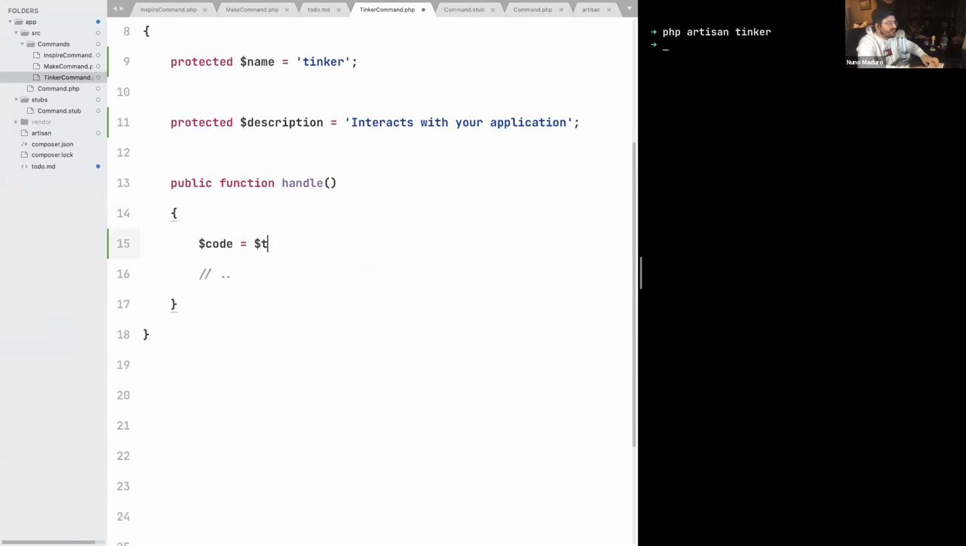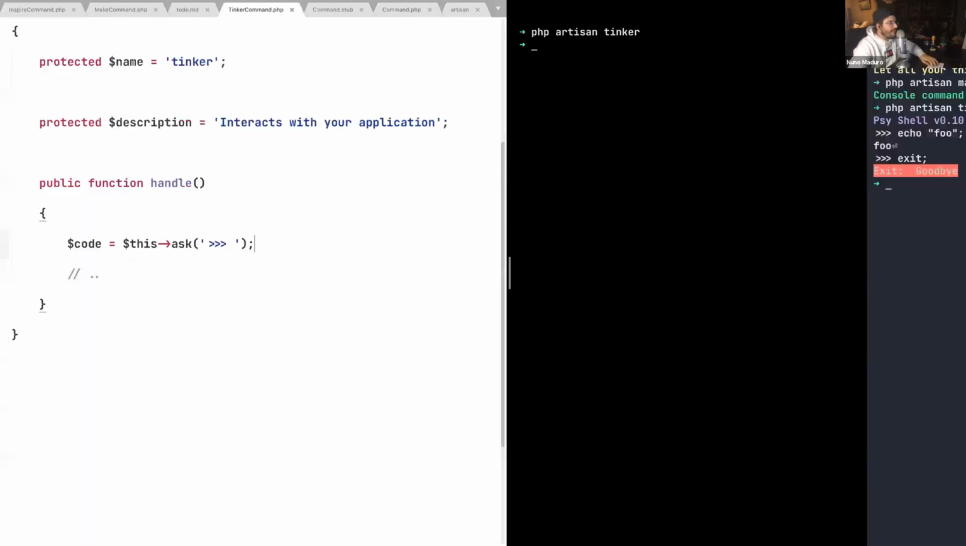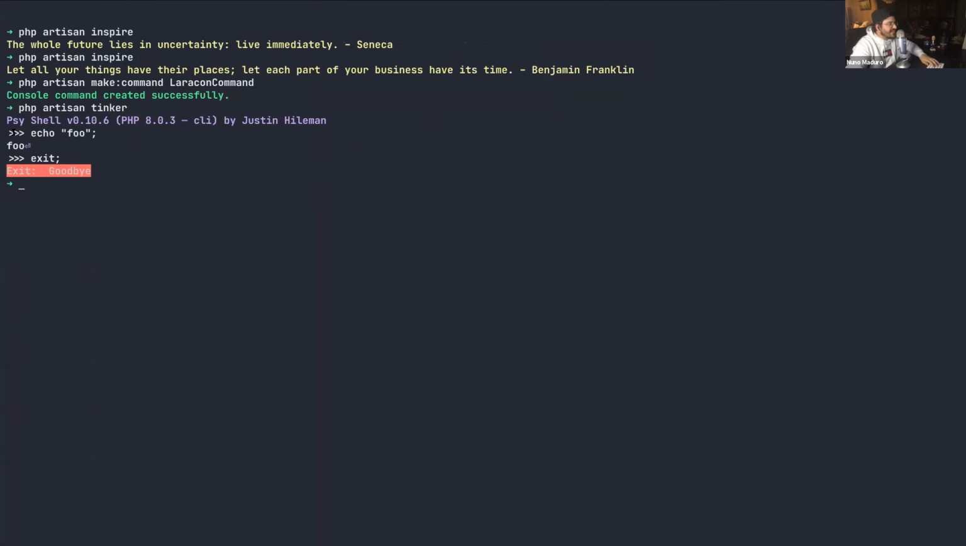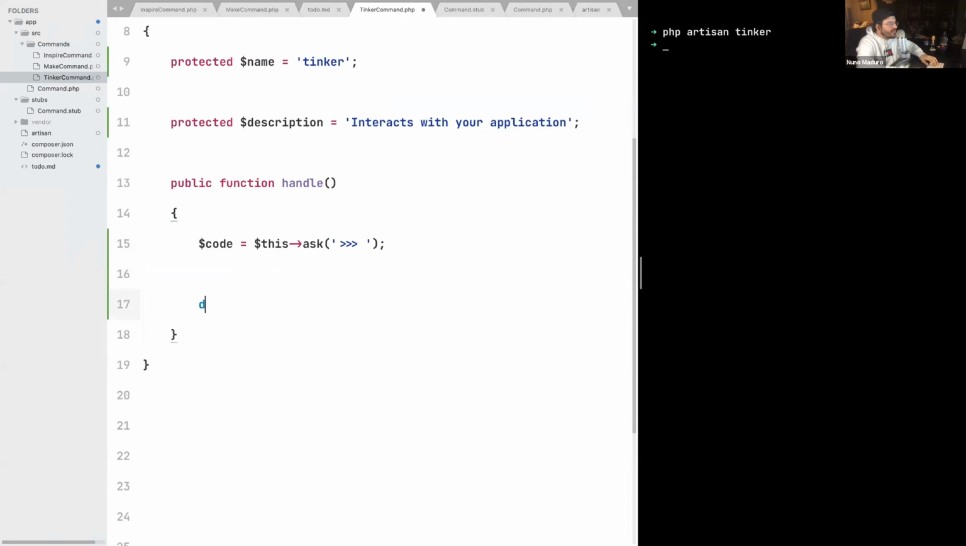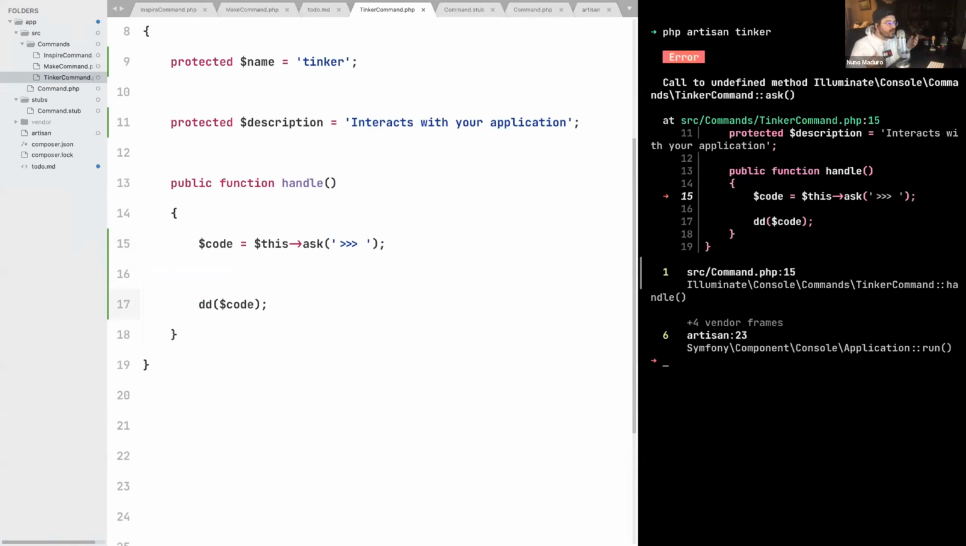Code equals to this ask. And then let's just pull these three symbols that somehow give the sense to the user that he is within a shell, just like that. Once we ask for code, let's just dump the contents of that code for now. Once I type PHP Artisan Tinker once again, I get this exception saying that the method ask does not exist.